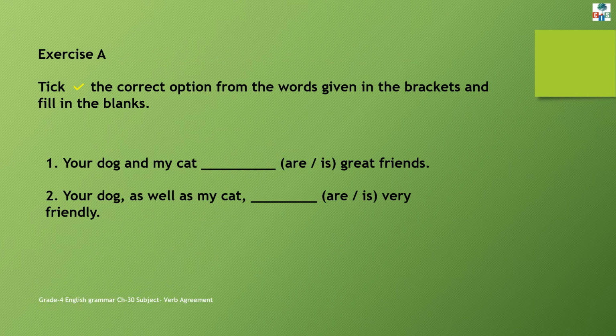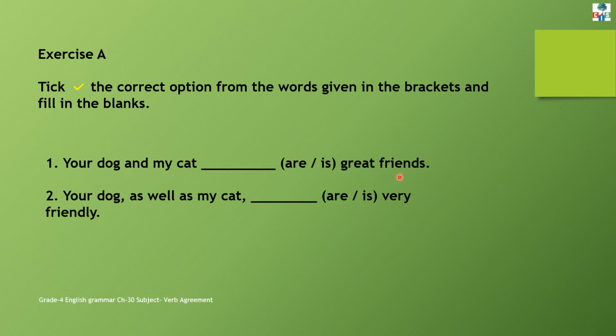Yes, kids. Now let's discuss our exercises. See page number 104, exercise A. Tick the correct option from the words given in the brackets and fill in the blanks. Now you have to choose the correct option for the given blanks. Number 1, your dog and my cat dash great friends.